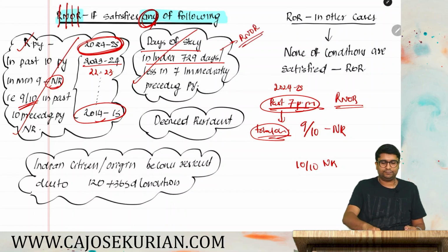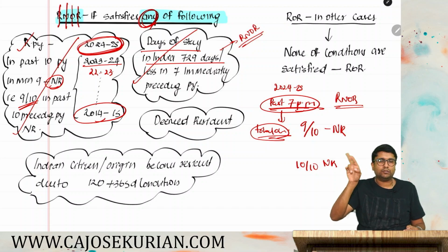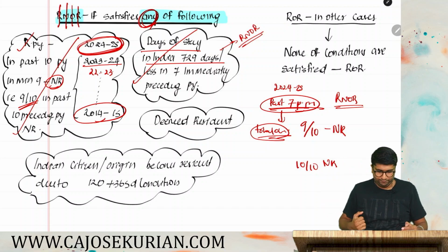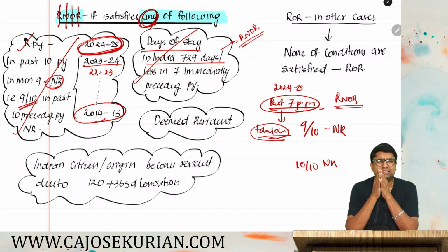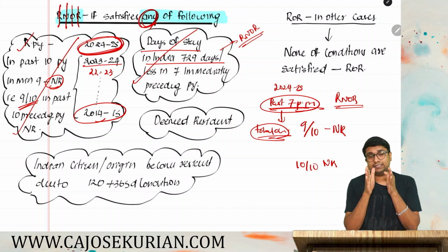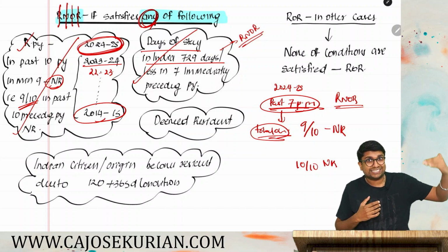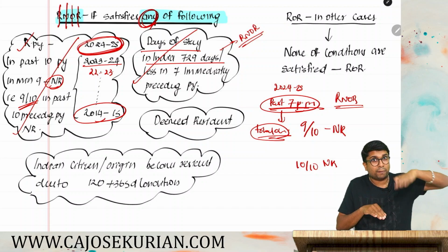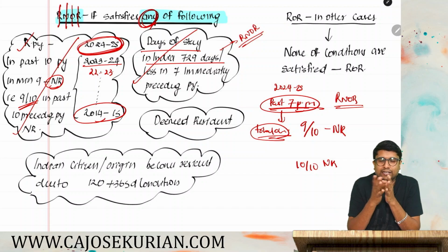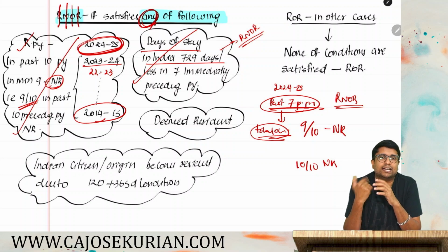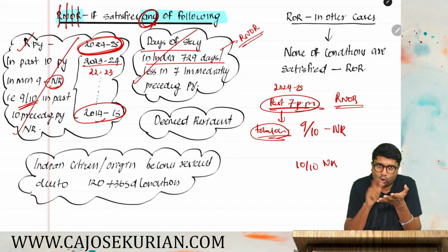So two things. Either you go check the residency status for the past 10 preceding PY, and out of the 10, in 9 you are an NR, then you will become RNOR. Second one, you take the total number of days of stay in India for the past 7 preceding previous years, not the relevant year. Excluding the relevant year, for the past 7 you count the total days of stay. If your total days of stay is 729 days or less, in that case also you will become a RNOR.